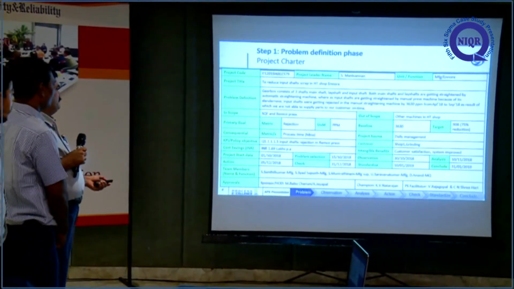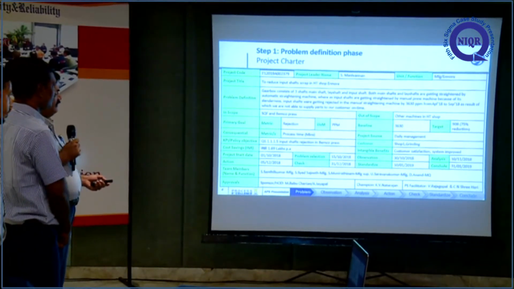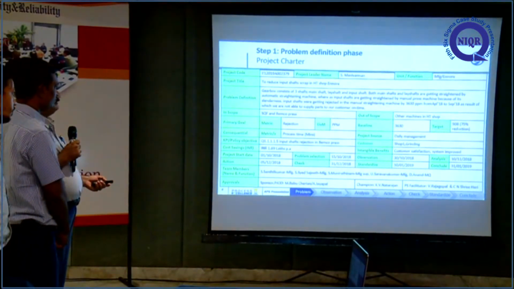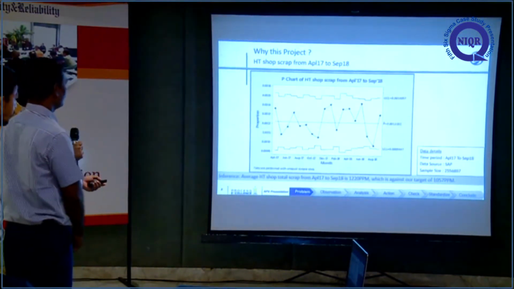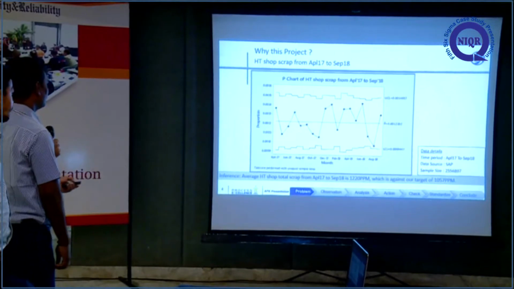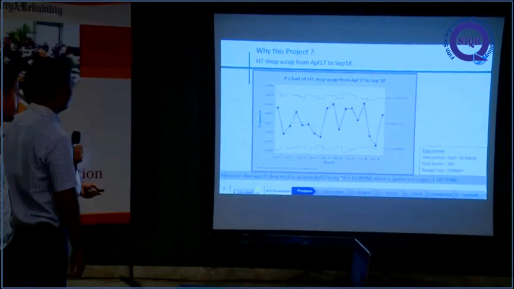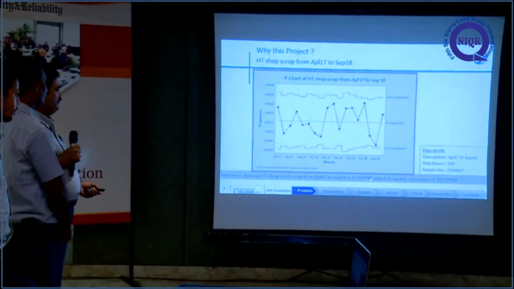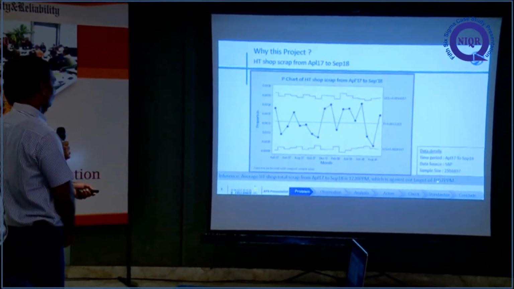Our baseline is fixed in ppm, parts per million. Our baseline is 3630, and we fixed a target of 908. That is nearly a 75% reduction. This project is taken because of this: the average heat treatment shop total scrap for 1.5 years is 1220 ppm, whereas our target for that year is only 1057 ppm.